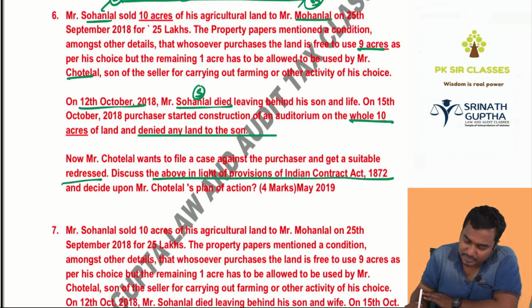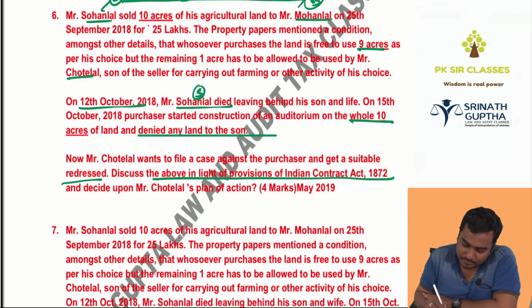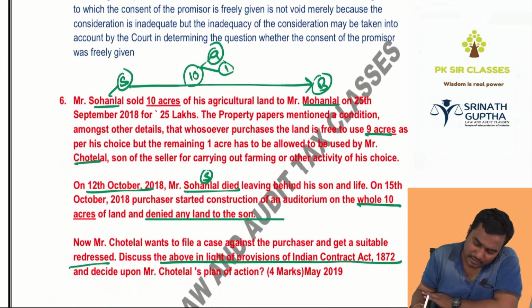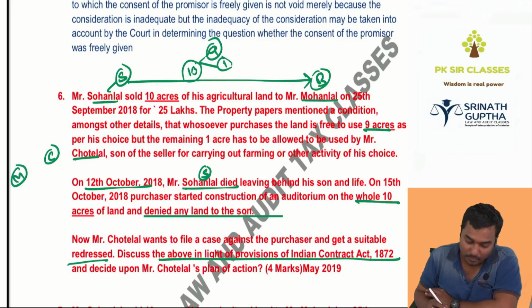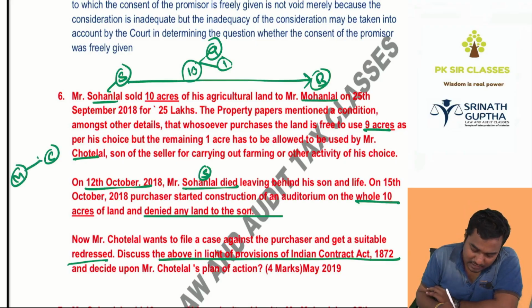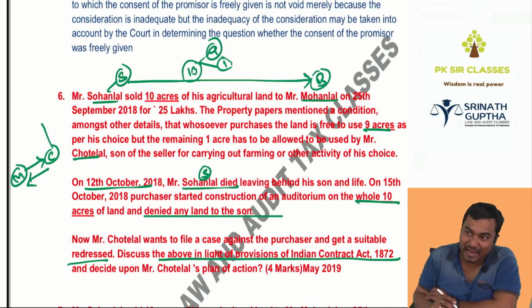He is asking for the provision. Step number 1, write that. And decide upon Mr. Chote Lal's plan of action. See here, who is the buyer? Mohan Lal. And Chote Lal is there because Sohan Lal died. Mohan Lal said, "Arey Chotu, I'll give you 1 acre. But what will you give me back?" Nothing. No consideration, no contract. But Chote Lal said, "I am not giving you anything. Something was given by my papa." Who is papa? Sohan Lal.